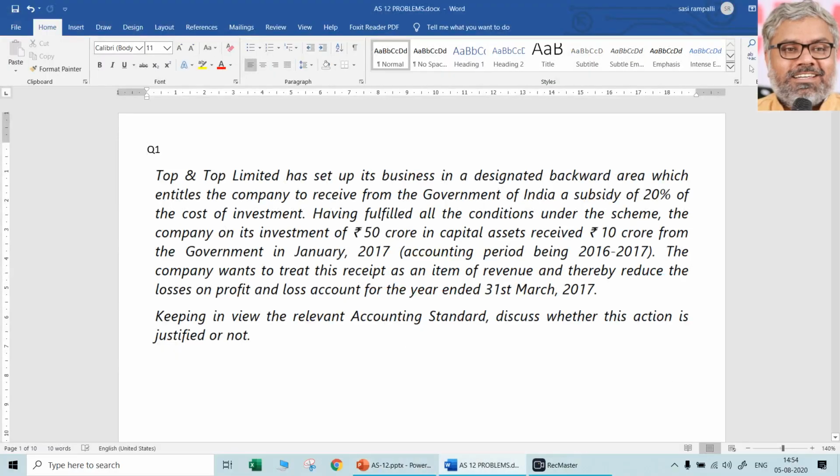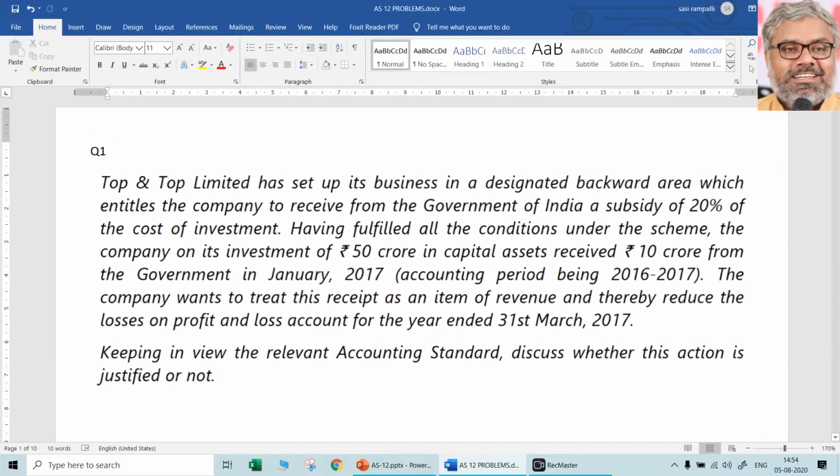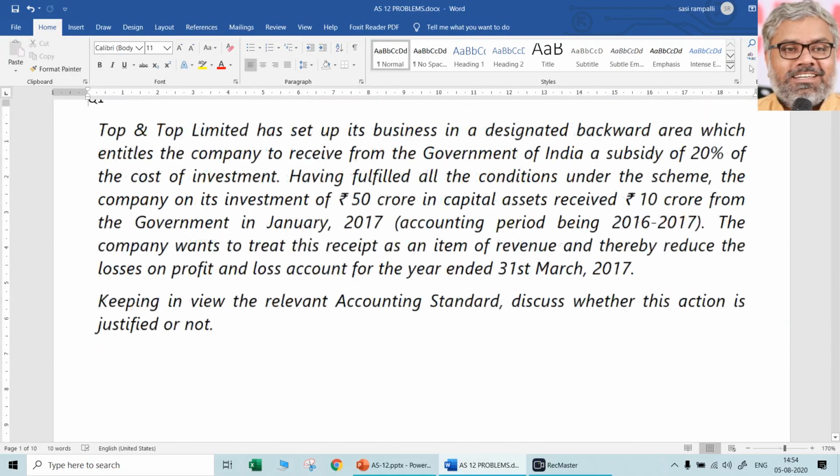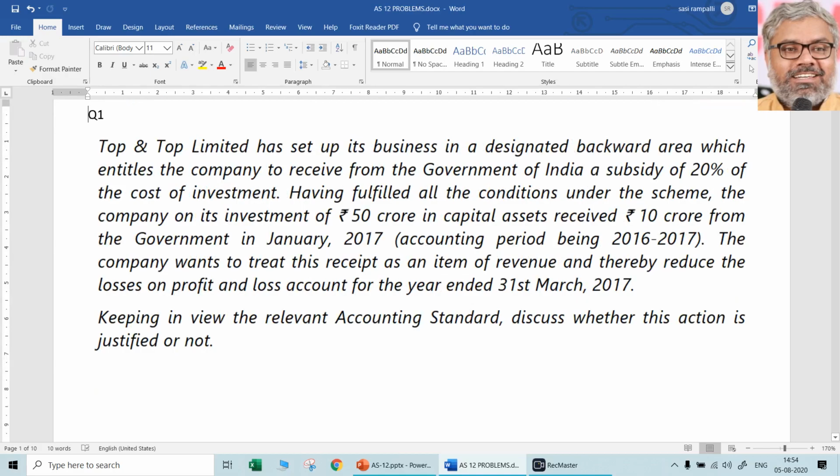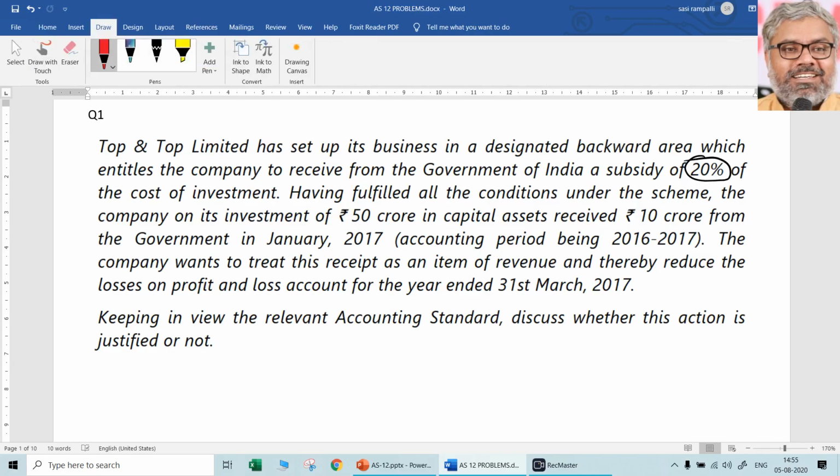Now moving on to some of the questions, problems related to Accounting Standard 12. Let us go through them one by one. Question number 1. Tip Top Limited has set up its business in a designated backward area which entitles the company to receive from the Government of India a subsidy of 20% of the cost of investment. So it is going to set up a business in a designated backward area which entitles the company to receive from the government a subsidy of 20% of the cost of investment.